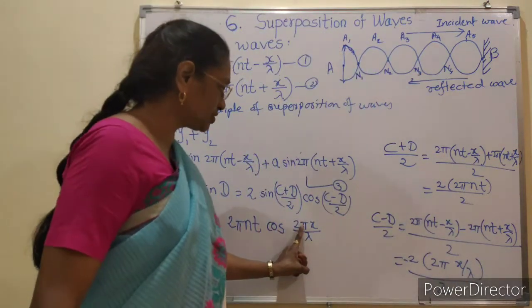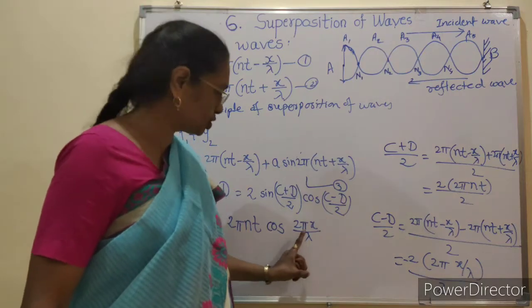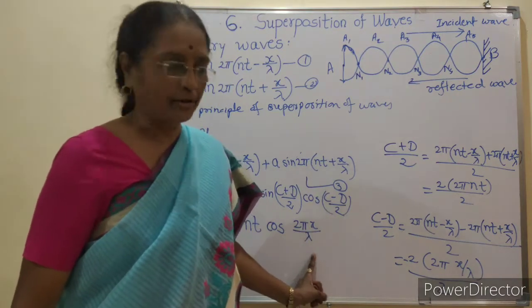So cos of minus 2πx/λ is equal to cos 2πx/λ.